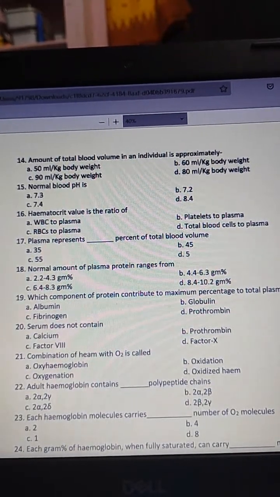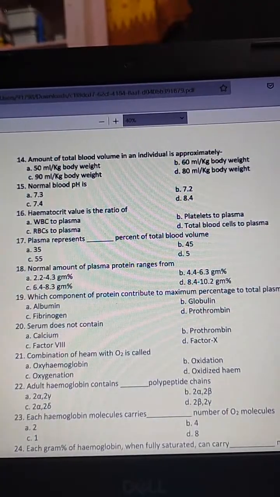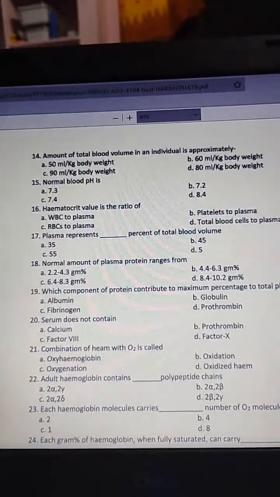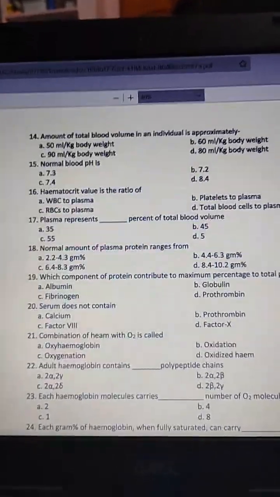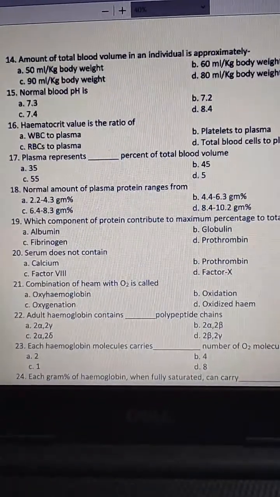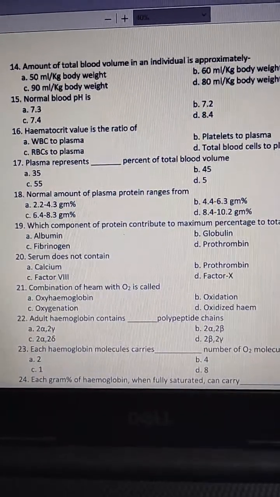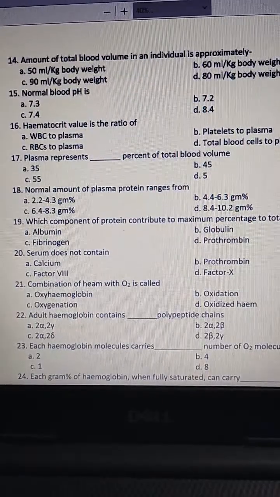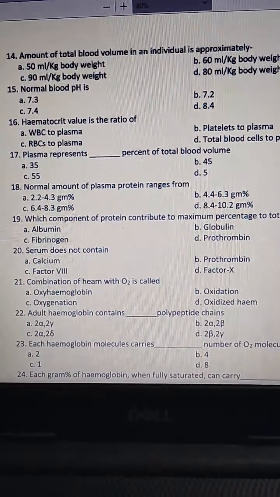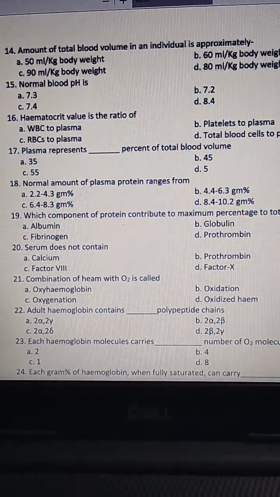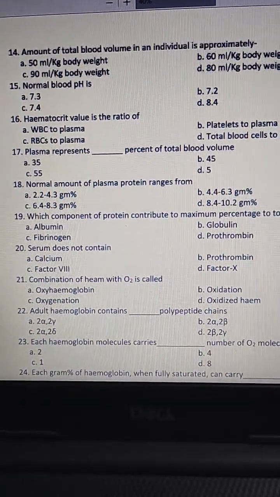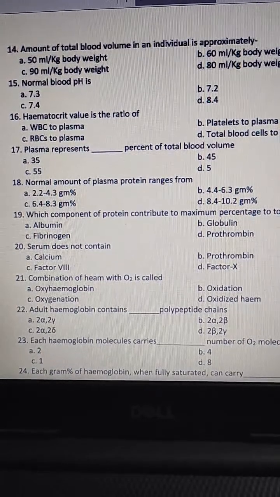The next question, normal blood pH is: 7.3, option B 7.2, 7.4, 8.4. The answer is C, 7.4.